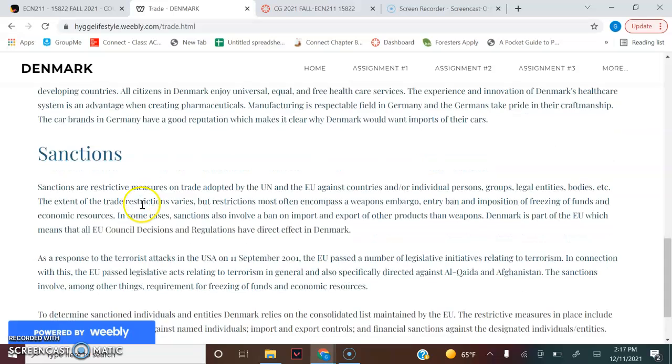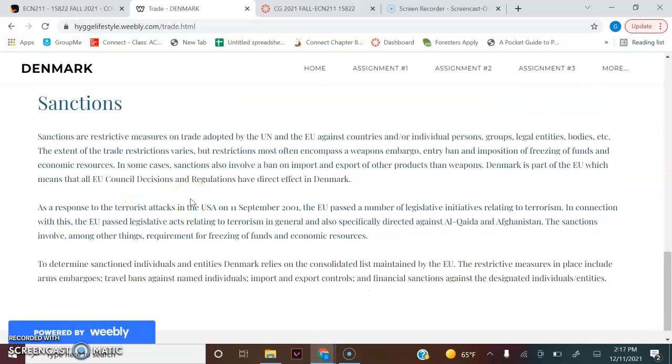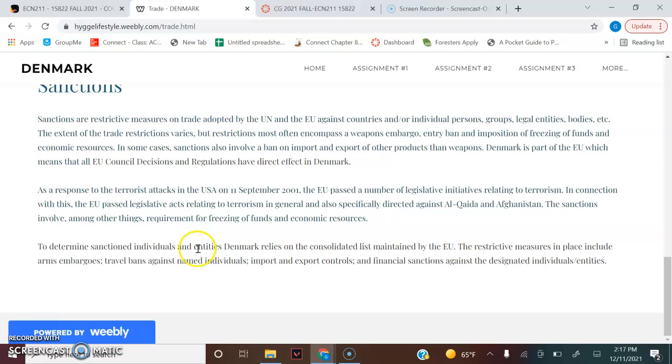And the sanctions, so Denmark is a part of the EU, and so that means that the EU Council's decisions and regulations have direct effect in Denmark. And so to determine sanctioned individuals and entities, Denmark relies on a list maintained by the EU. And so the restrictive measures in place include arms embargoes, travel bans against named individuals, import and export controls, and financial sanctions against the designated individuals and entities.